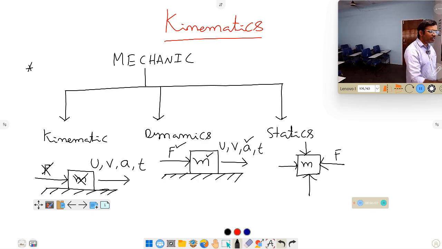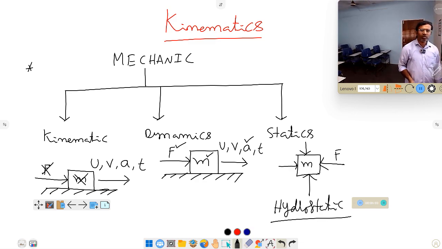According to that, the statics topic we are expressing as hydrostatics. Hydrostatics is a branch of mechanics which deals with bodies under the action of forces. The complete topic of motion comes into hydrodynamics. This is the basic classification.